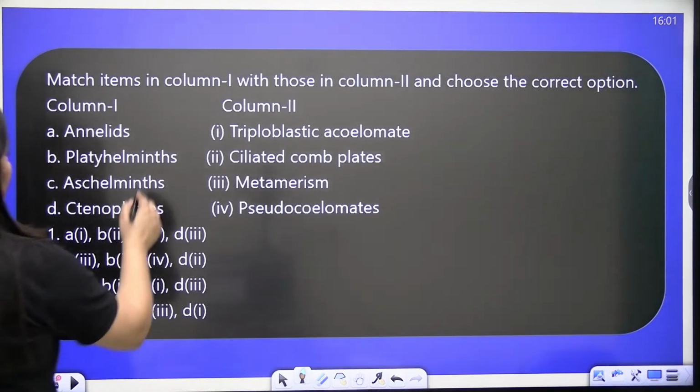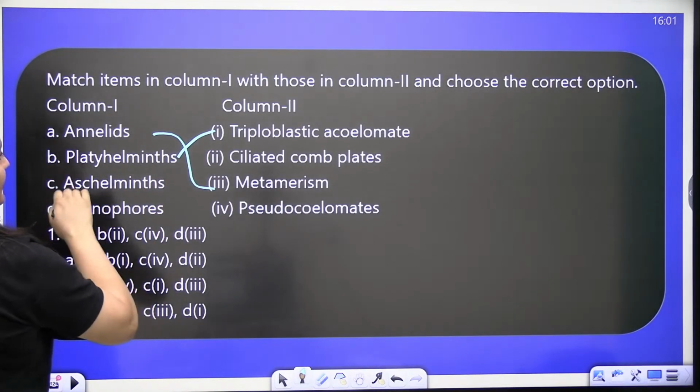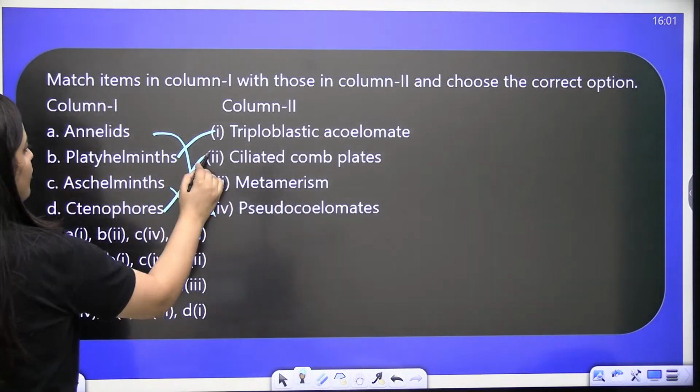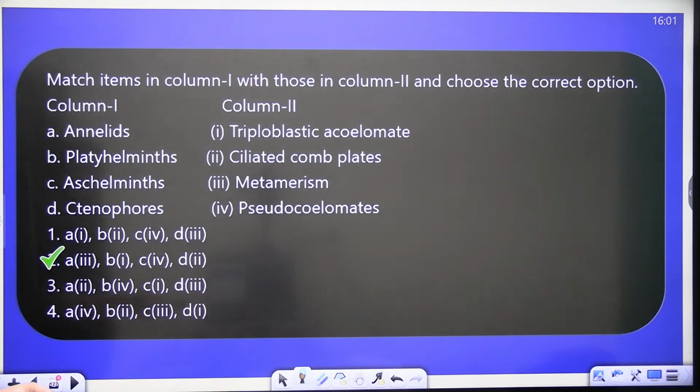Annelida, metamerism, right? Platyhelminthes, triploblastic acoelomates; Aschelminthes, pseudocoelomates; Ctenophora, ciliated comb plates. So see, these PYQs are so easy, isn't it? They are so easy. So here the correct answer is your B.